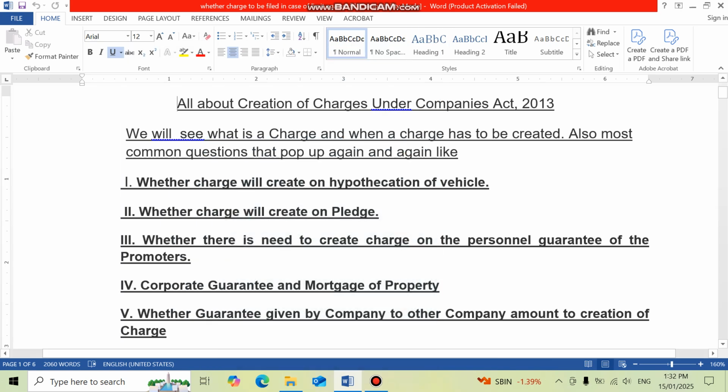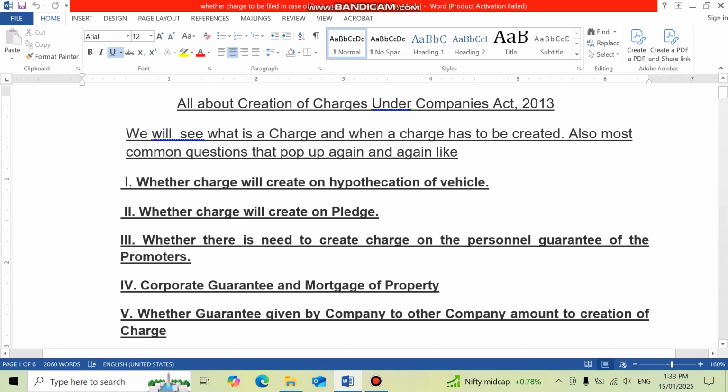I am CA Neelam Ashok, your friend, and today we will learn about the creation of charges under Companies Act 2013. We will see what is a charge, when a charge has to be created, and the common questions that pop up again and again from the bankers and other people. The questions which have confusing answers, right?